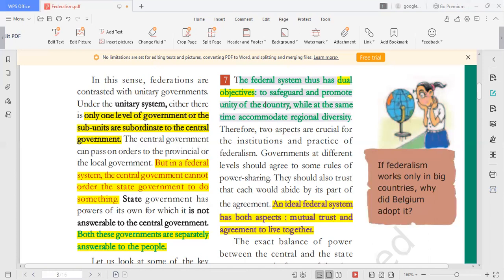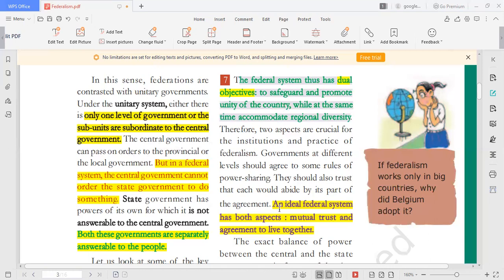All linguistic groups should be united, and at the same time their feelings and their respect should be honored. We have to guarantee that they can follow their religion, speak their language, and follow their cultural habits. That should be guaranteed, as well as their being united. That is the dual objective of the federal system.